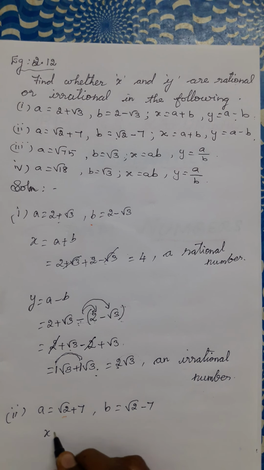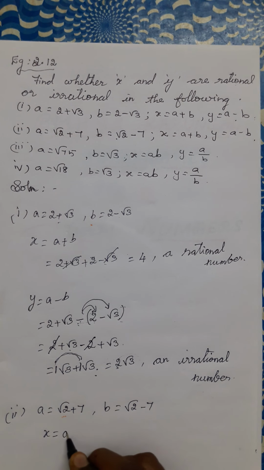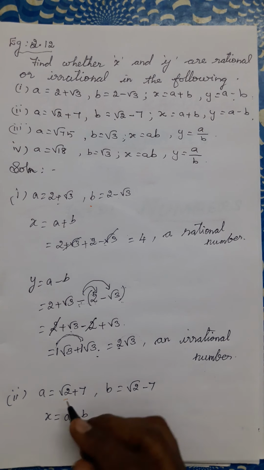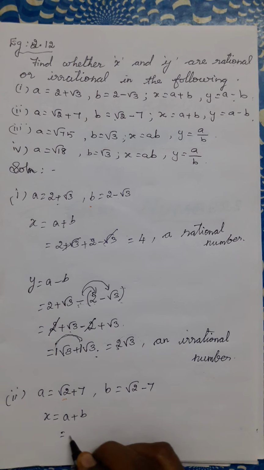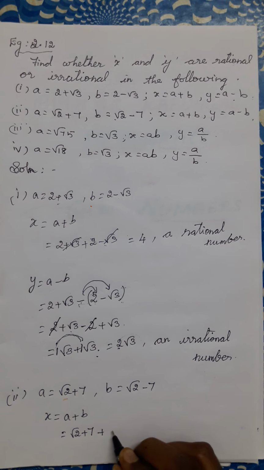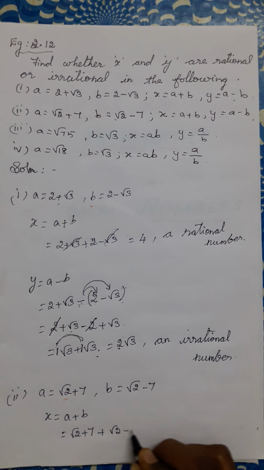First we have to find out x. What is x? a plus b. A is root 2 plus 7, b is root 2 minus 7.